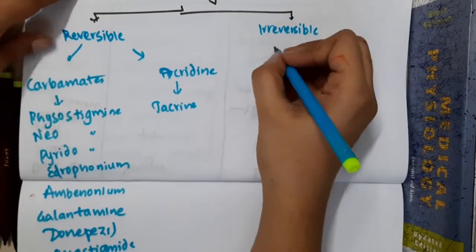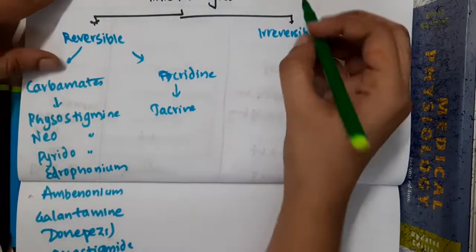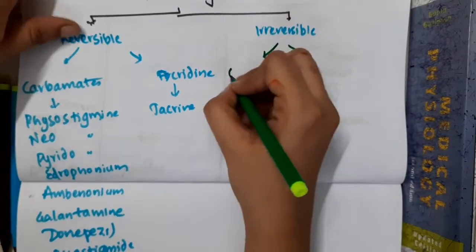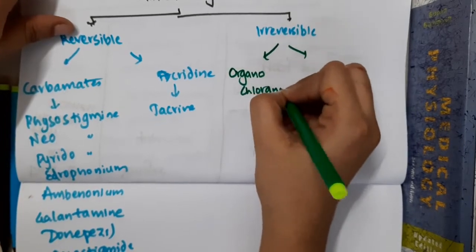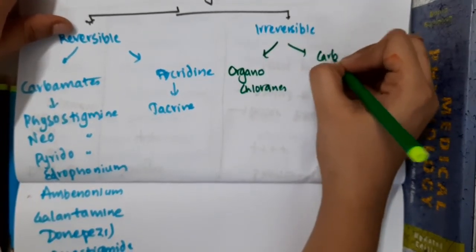Then we have irreversible. Irreversible anticholinergics are of two types. One, we have organophosphates. Then we have carbamates.